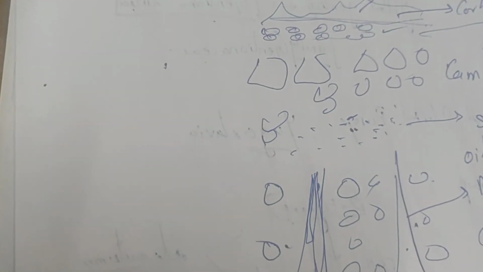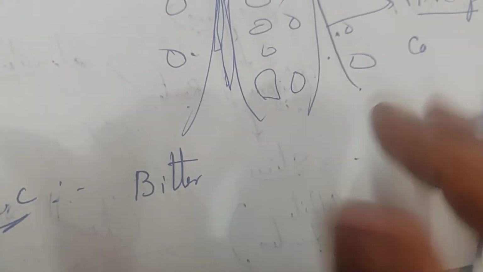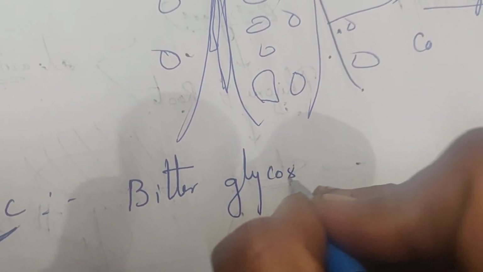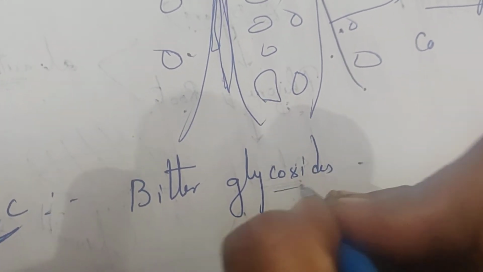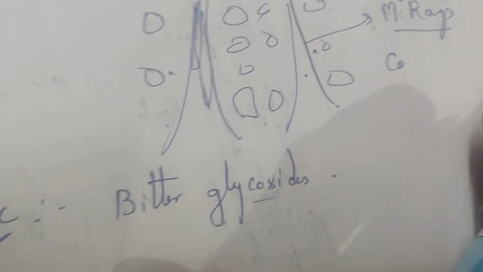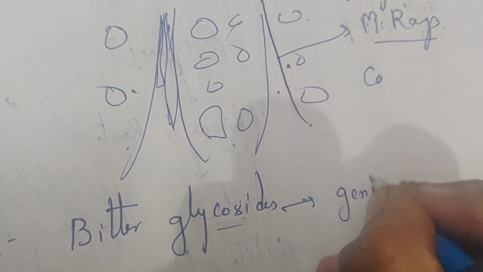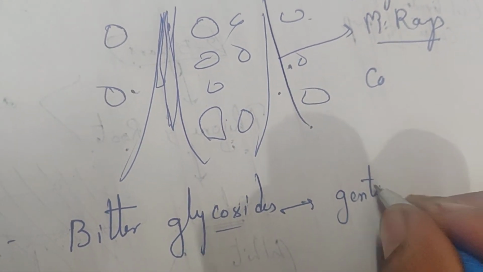Next, coming to chemical constituents. Chemical constituents are important. Generally these drugs have bitter glycosides. Already we know these drugs are very bitter in taste, so that's why they have bitter glycosides, mainly gentiopicrin.